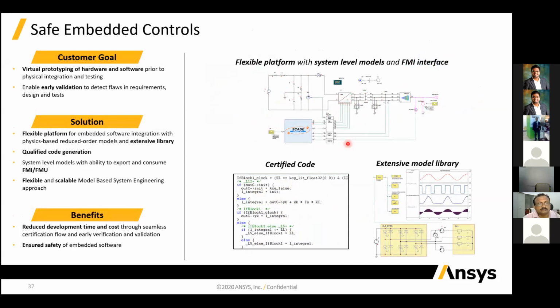So for that we have ANSYS SCADE. That will help you create a virtual prototype of the hardware. Like all information should be written in the code, and that code will be used. That code can be used, like this one is for creating a pulse. So you can also use that for creating the inverter pulse to switch on and switch off the IGBT or the MOSFET that is connected to it.